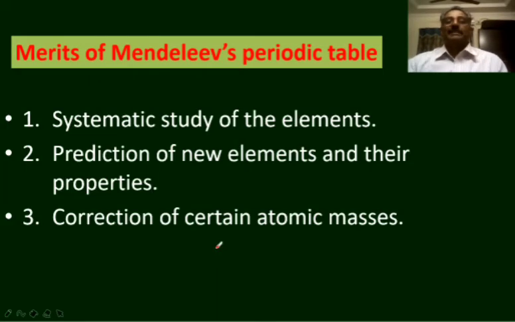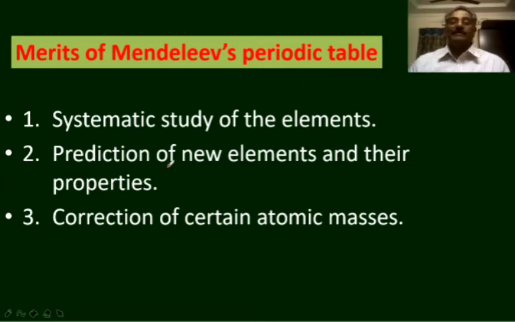What are the merits of Mendeleev's periodic table? This is the first systematic study of elements. This periodic table attracted the contemporary scientists as it is easy to remember. By using his periodic table, Mendeleev predicted the new elements which are not yet discovered. And after the discovery of those elements, the properties of those elements were exactly matched with the properties predicted by Mendeleev.